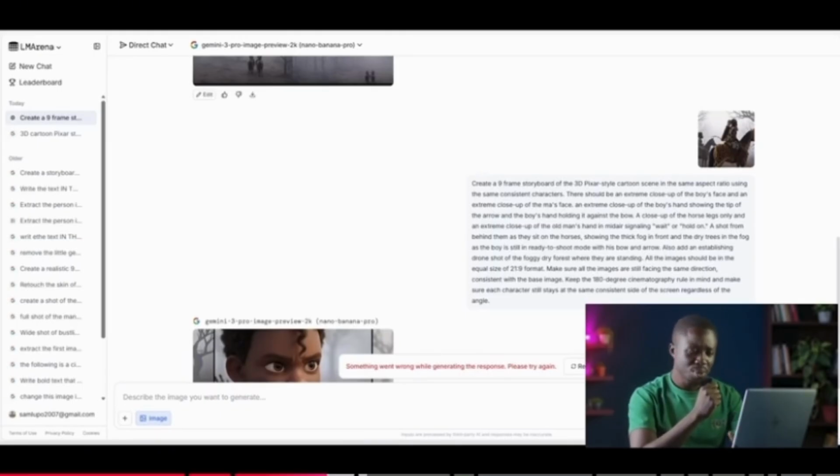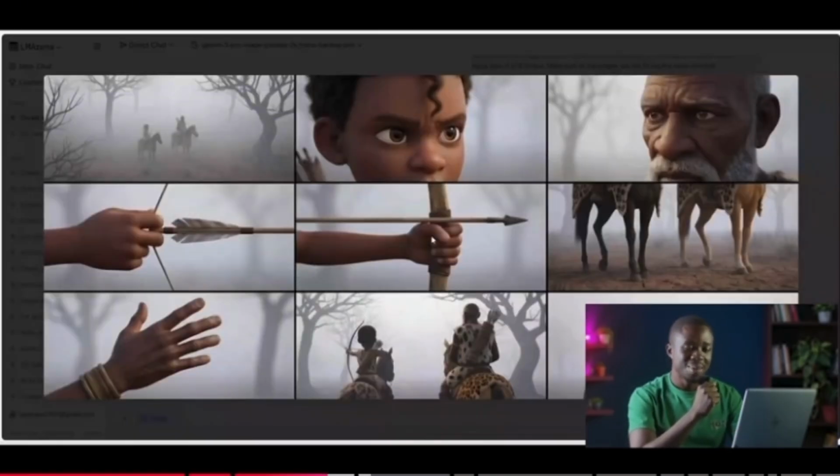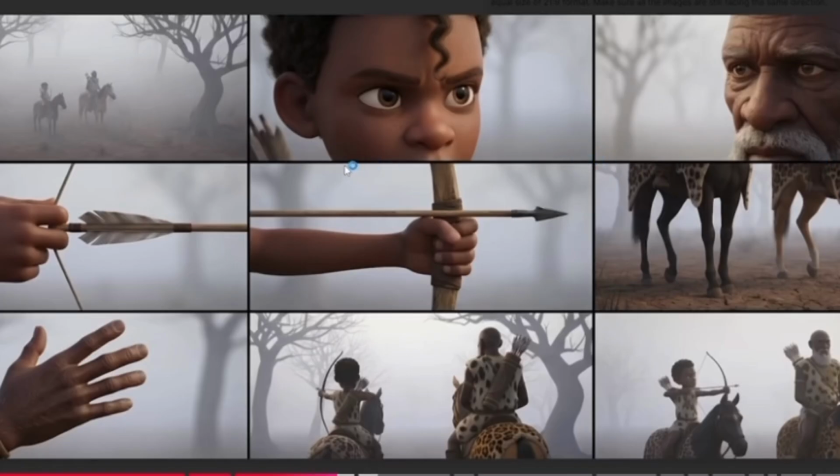Now, once we click on this particular image, this is what we get. And I would say that this is really amazing. This is very close to what I had in mind, so I'm very excited with this. As we can see, it gave all the shots that we actually described: the boy's face, the old man's face, the tip of the arrow, and then the legs of the horse, then a shot behind them, then the boy holding the arrow ready in shoot position, and the man's hand up trying to signify hold and all that. So this is quite amazing, guys.